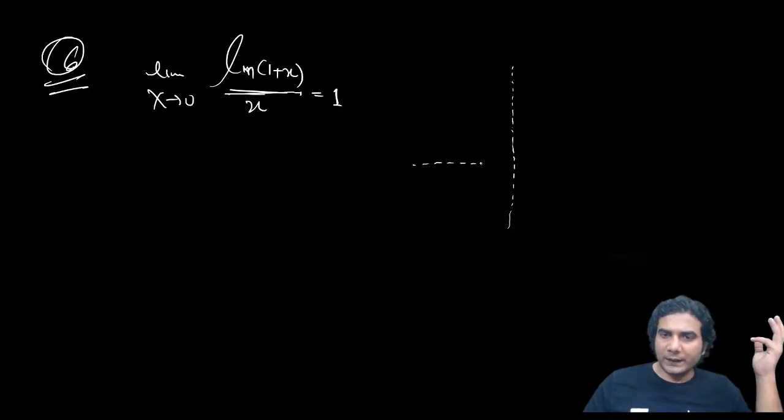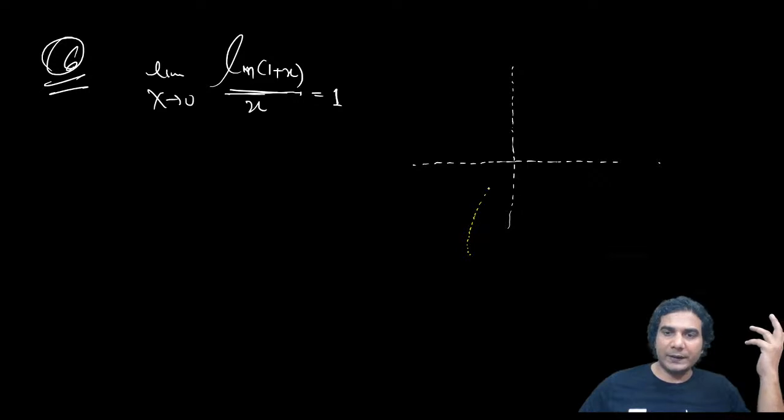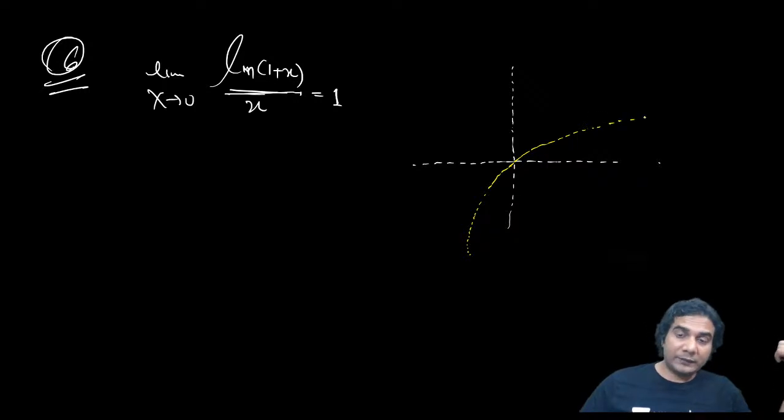We have already done 5 standard forms using graphs. So it will be opposite to e raised to x minus 1, right? Opposite. That means the right hand limit of e raised to x minus 1 was 1 plus. So the right hand limit of this will be 1 minus. And the left hand limit of that was 1 minus. So the left hand limit of this will be 1 plus. It's opposite to that, all right?